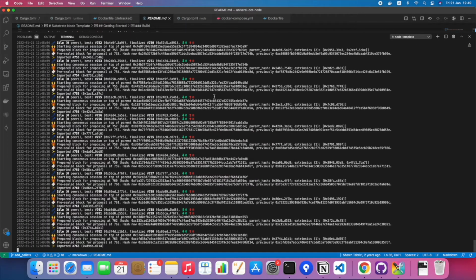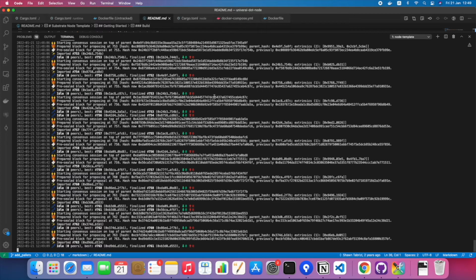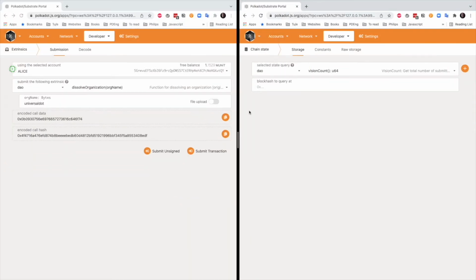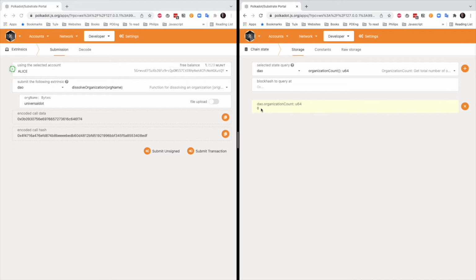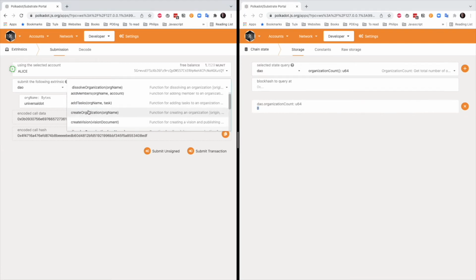We still have the blockchain running in the background locally, and let's go to the UI interface. Again, on the left we have the actions that can be performed on the blockchain, and on the right we have the queries that we can submit to the blockchain. For example, we can query the DAO for the current organizational count, and we can see that currently no organizations exist.